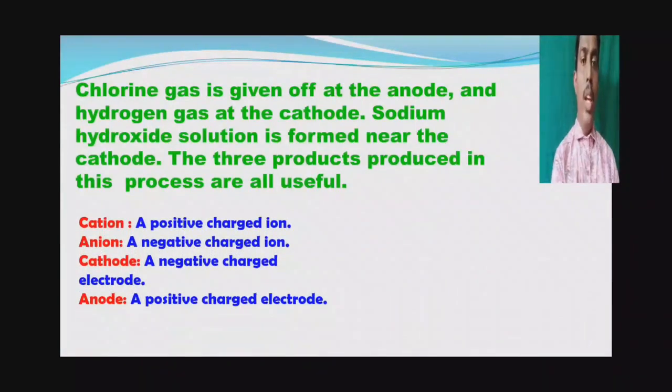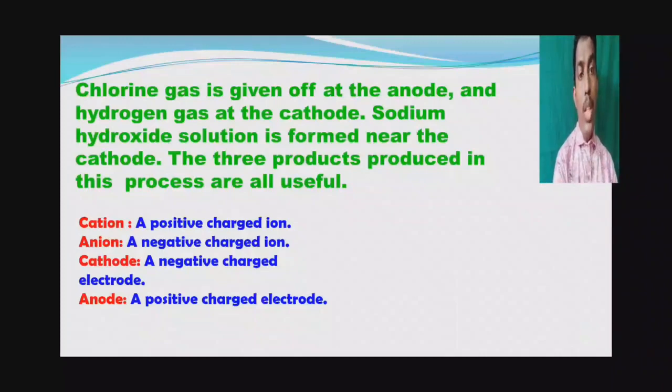Already you know a cation is a positively charged ion, for example Na+ is a cation. An anion is a negatively charged ion, Cl- is a negatively charged ion. Don't confuse here: a cation is a positively charged ion, an anion is a negatively charged ion.